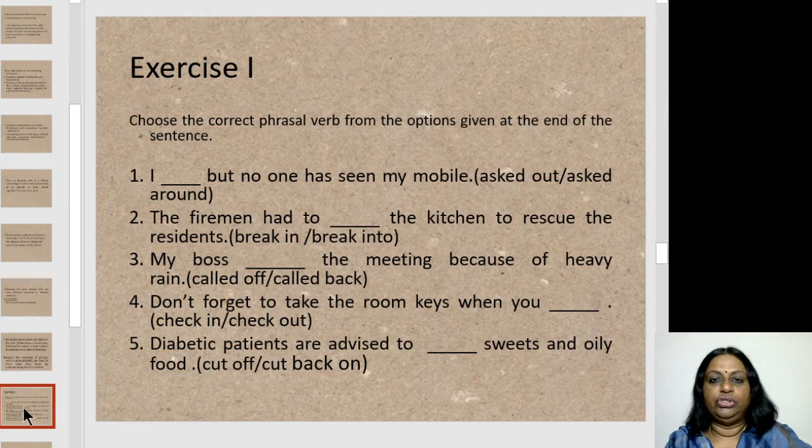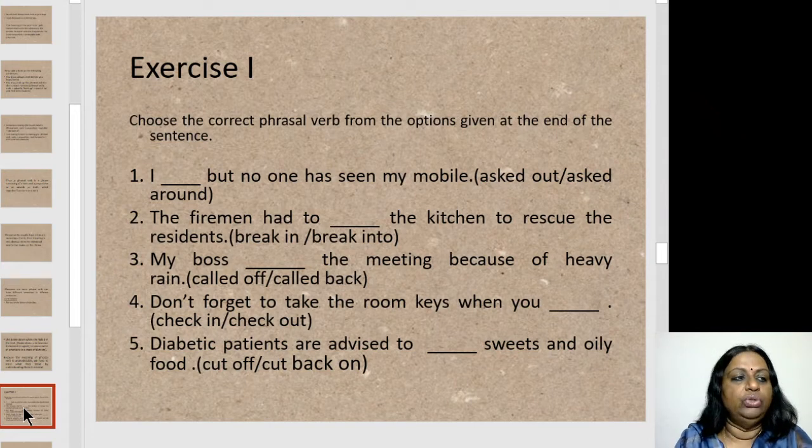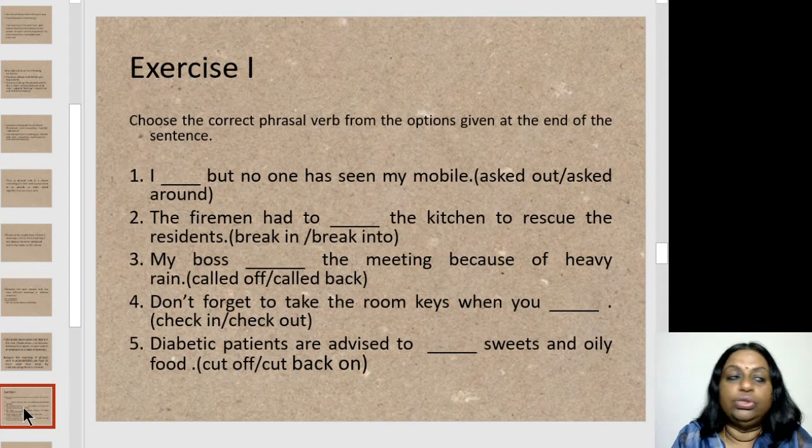And what do we have to do here? Choose the correct phrasal verb from the options given at the end of the sentence. So at the end of each sentence, you have been given two phrasal verbs and you need to choose the correct one. Okay, let's do the first one. I dash, but no one has seen my mobile. And the options are asked out, asked around. Okay, there are two phrasal verbs. Now you need to pick up the right one.